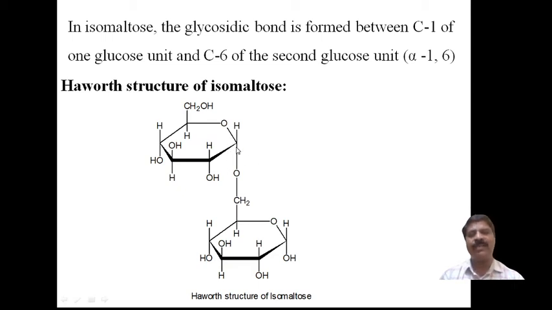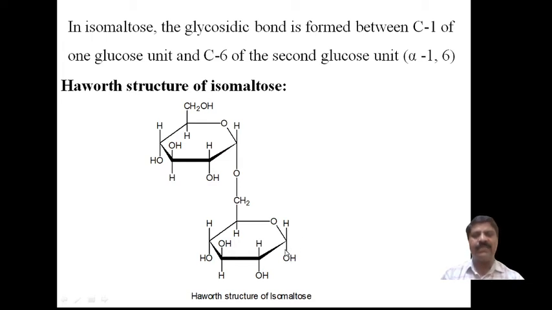Therefore, we say alpha-D-glucose. Suppose we take one glucose unit here, with H and OH, and the OH is below.